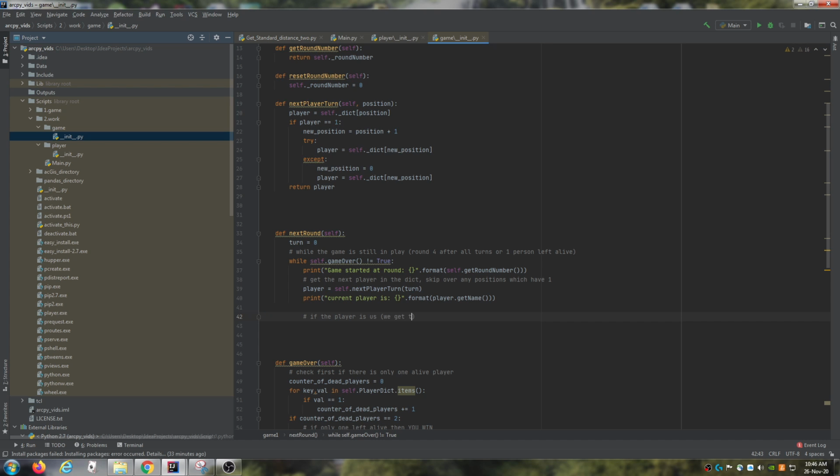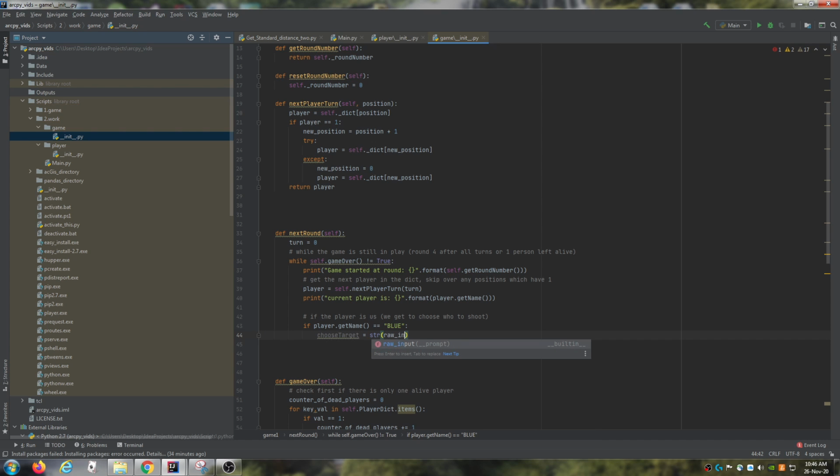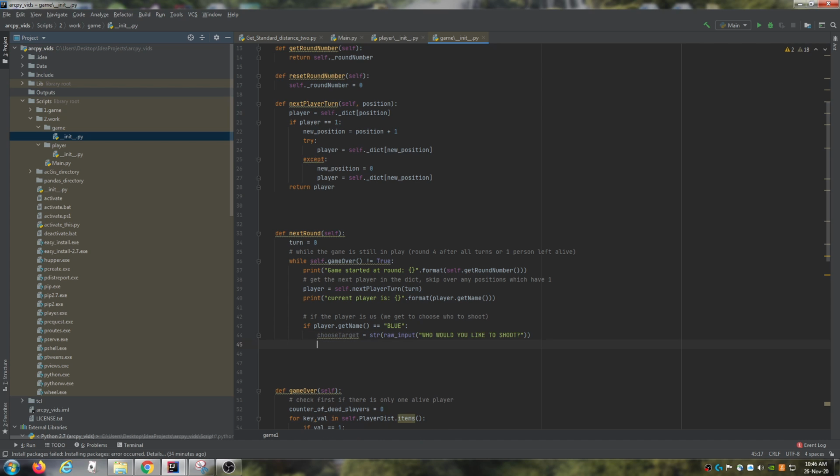So we get to choose who to shoot. We'll say if player.getName is equal to blue, which is us, then we're going to say choose target is equal to the string of the raw input. And we're just going to say, who would you like to shoot. So this just gets input from the command line. I'm just going to say self dot.